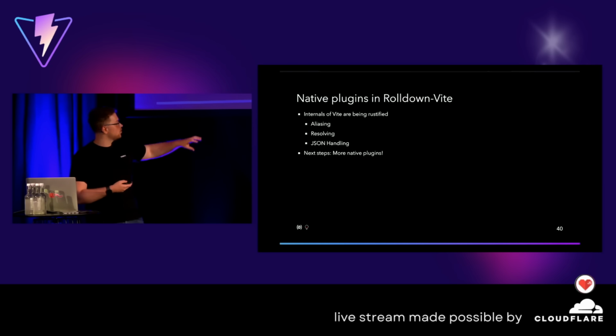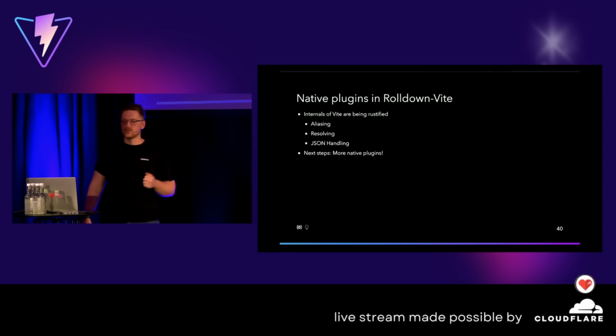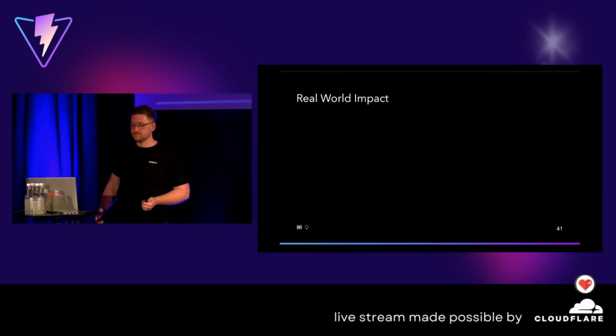Now, if you use Rolldown Vite, these are enabled by default already. The next ones will once again have an experimental flag to use. Then, instead of true or v1, you can say enable native plugins v2, and you're good to go. But that's for the future there. And this gives a big part of the speed.